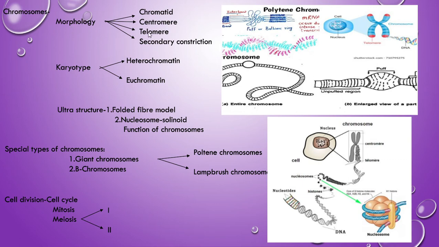Chromatid, centromere, telomere. What is the chromatid here? These two arm-like structures are called the chromatids, and they are joined together by the centromere. Next, the telomere shows the polarity. And other than the primary constriction, the centromere, a secondary constriction will also be present. So this is the overall morphology of the chromosomes.